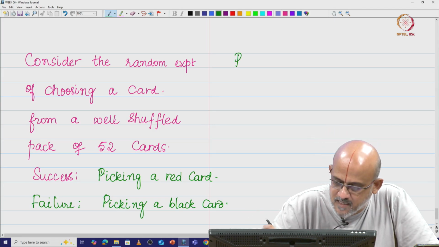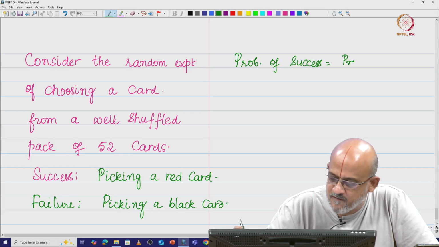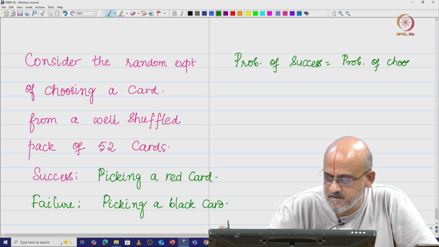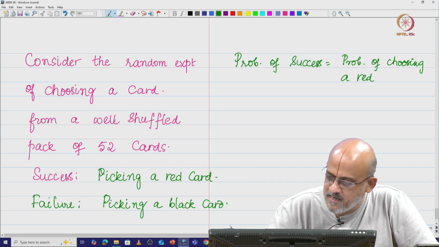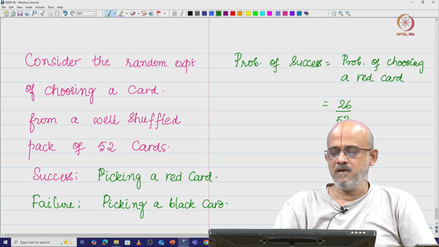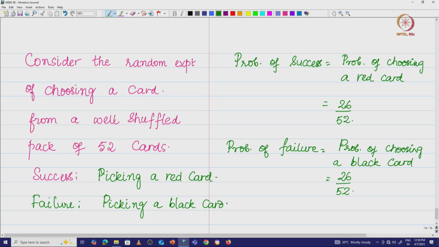Therefore, the probability of success is equal to the probability of choosing a red card, which is equal to 26 by 52, and the probability of failure is equal to the probability of choosing a black card, which is also equal to 26 by 52.